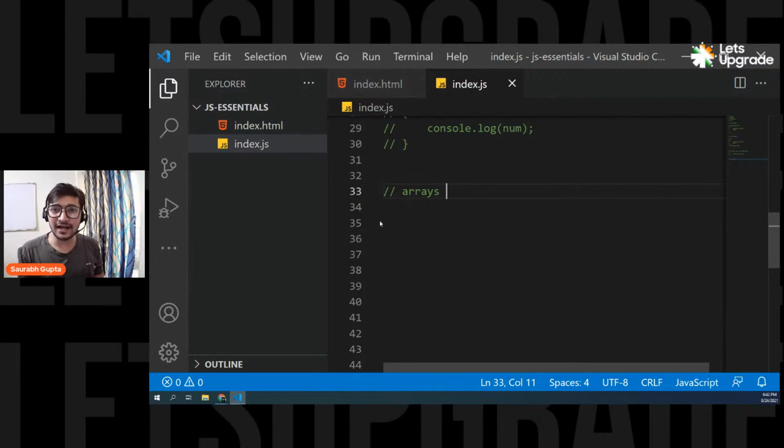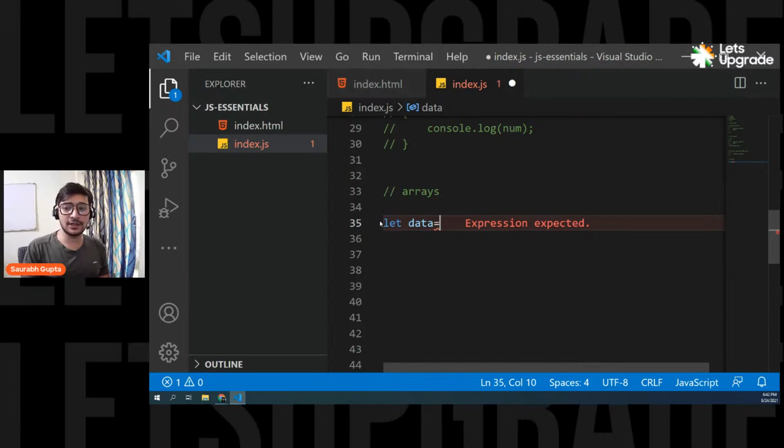So now let's move ahead and see how to create an array in JavaScript. It's really simple. In JavaScript, it's the simplest. You create a variable like this. Let me call it data. It has continuous memory location. Yes, Akansha. So let data equals, and then you simply have the square brackets. In all programming languages in the world, square brackets are used to denote arrays. And then inside this, you can simply write your data separated by commas like this. That's it. Now you have stored 5 different values in a single variable.